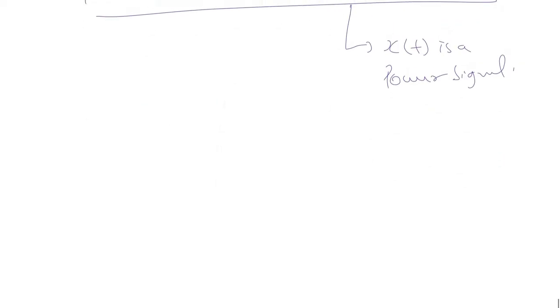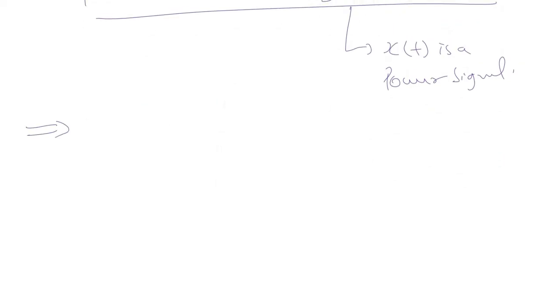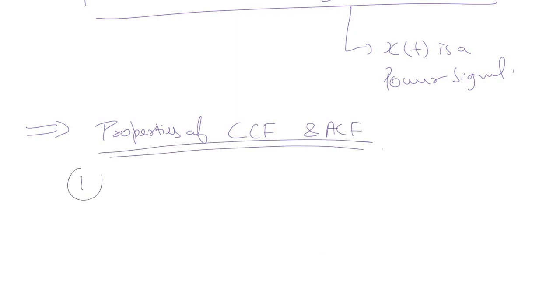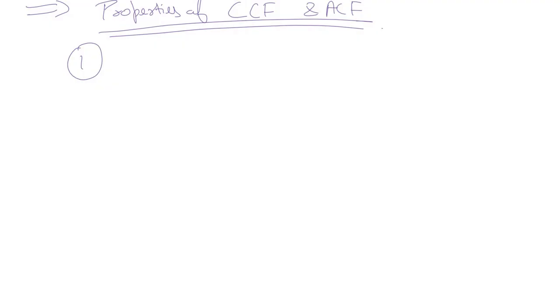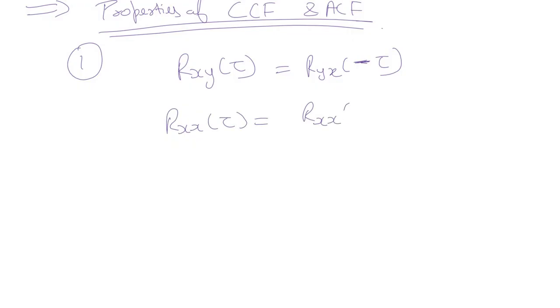Next, we'll look at some of the important properties of cross correlation and autocorrelation functions. First one is, we have already seen this property that Rxy(tau) is equal to Ryx(minus tau), which can be extended to the autocorrelation function as Rxx(tau) is equal to Rxx(minus tau).